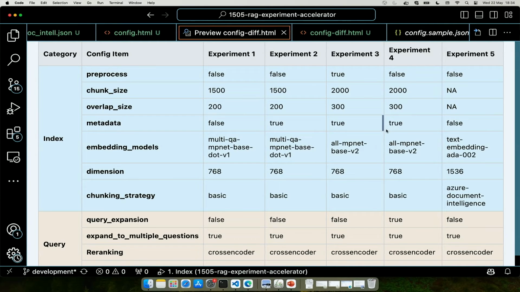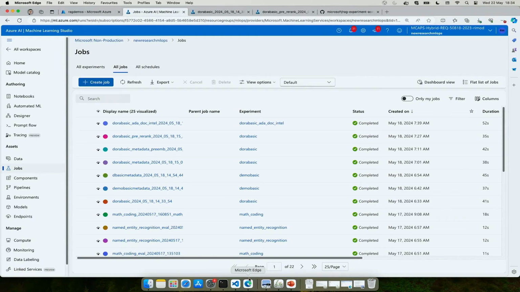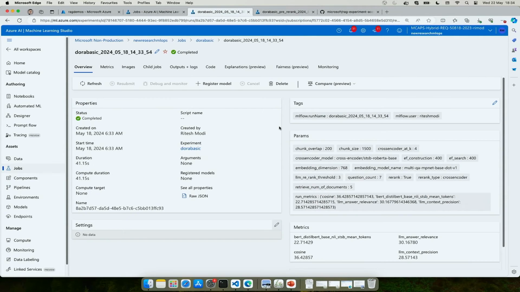And how does it look? Let me show you that. When you come to any of the jobs that you see here, when we run this job, we make sure all the metrics that we have configured are logged. Every hyperparameter is also tagged, and mentioned here as a parameter, so that we can easily compare. Since we have 5 experiments, we can compare them.